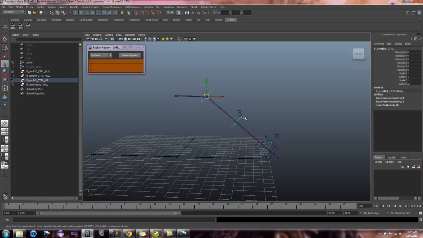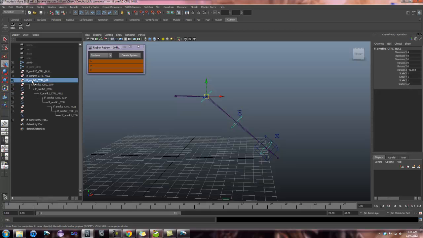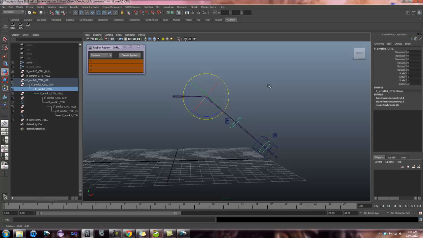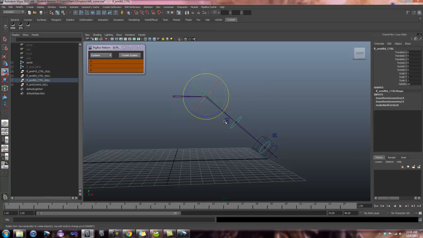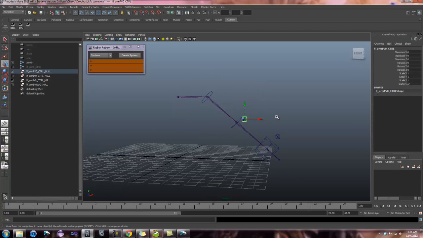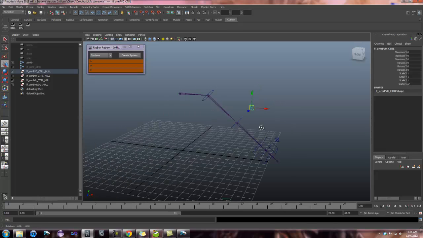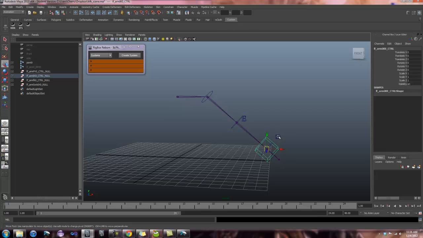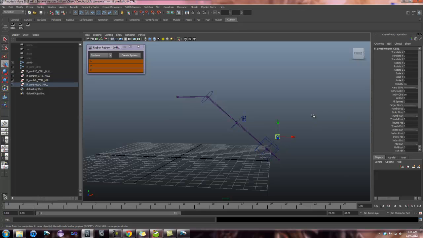I also have FK control systems, which are already set up in a hierarchy. So if I expand this, the top group is maintaining my values while the control stays clean but is still oriented properly. So you do want to have those already set up. I also have my IK controls, so my pole vector, my actual IK box. I also have a switch control, and this works in conjunction with the RigBox Reborn curves tool.